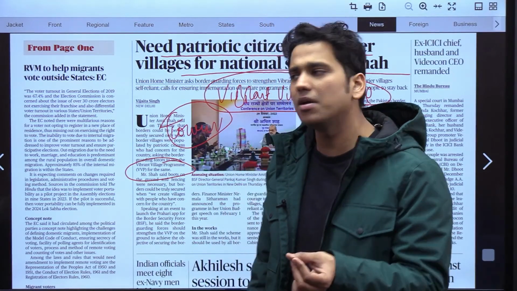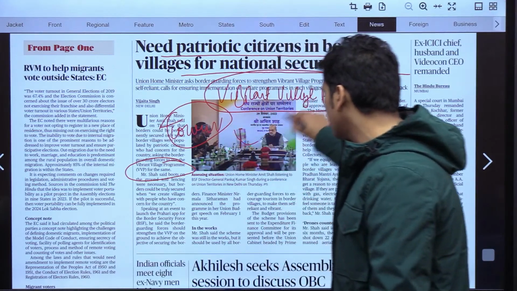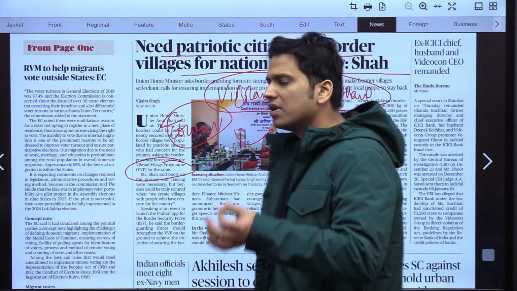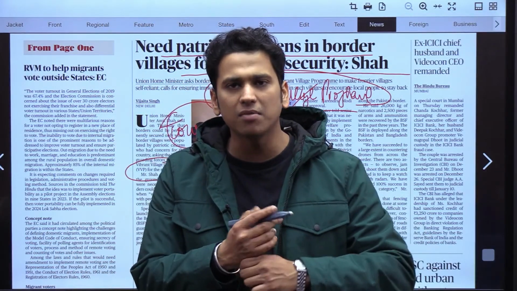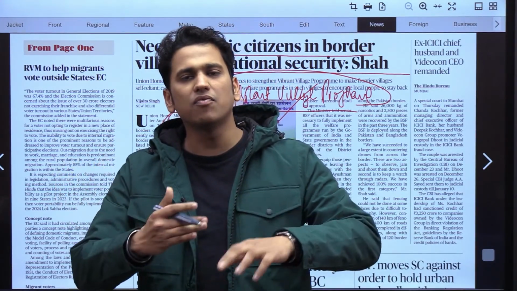Now this is the important thing that this news article wants to say, that they have to make sure they implement this scheme. It could be implemented in the upcoming time. There is a provision for how much expenditure shall be given to this scheme. So a lot of things are going on related to this. As soon as the limit is decided, it would be implemented in the upcoming future.